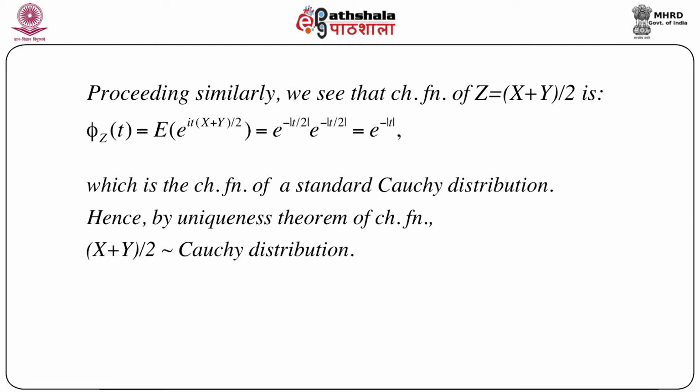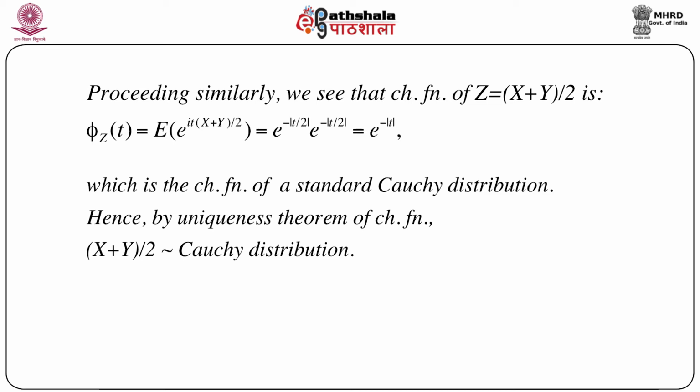Proceeding exactly similarly, we can derive the characteristic function of z equals x plus y by 2 as phi z of t equals expectation of e to the power i t (x plus y) by 2, which equals e to the power minus mod of t by 2 into e to the power minus mod of t by 2, because we replace t by t by 2 and use the fact that x and y are independently distributed. This again simplifies to e to the power minus mod t, which is nothing but the characteristic function of a standard Cauchy distribution. Again by the uniqueness theorem of characteristic function we can immediately conclude that (x plus y) by 2 follows a standard Cauchy distribution.